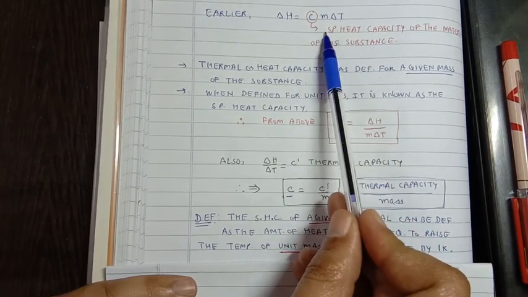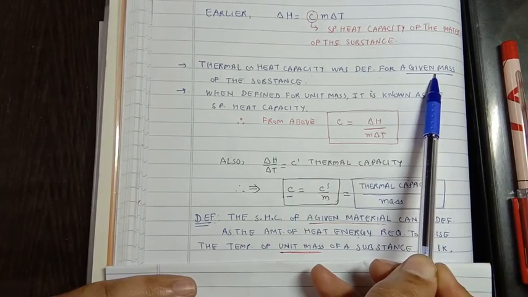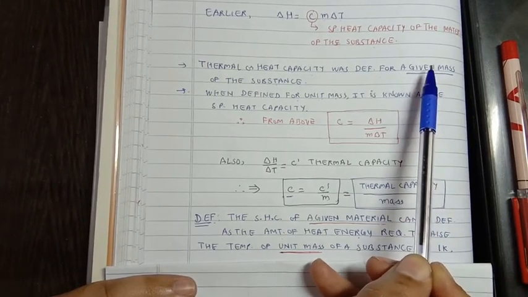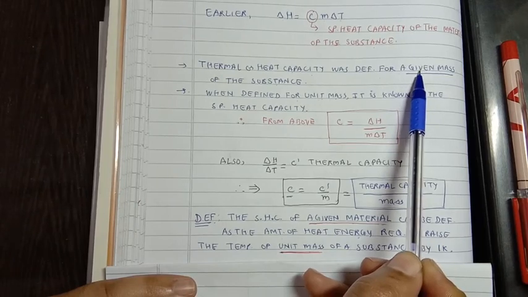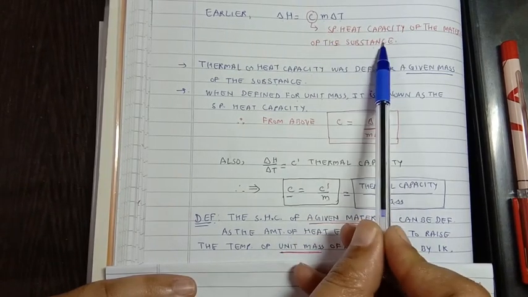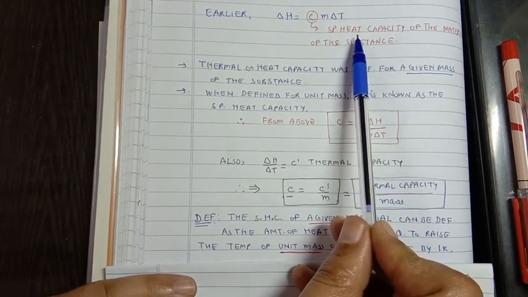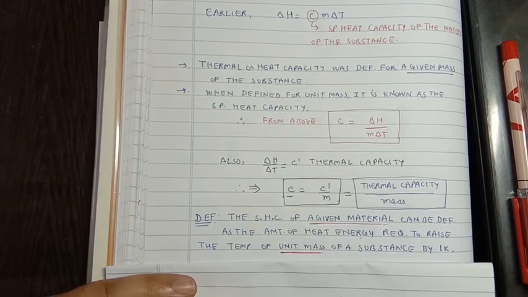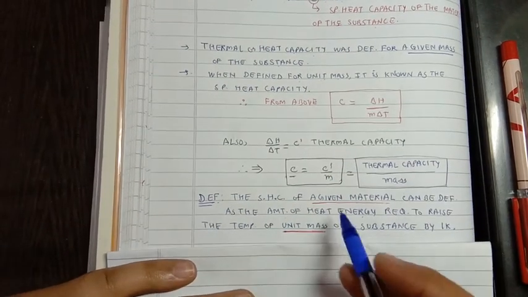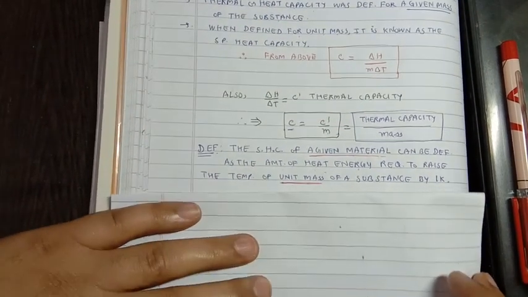The word specific is added because in heat capacity the mass value was not fixed, it was a variable quantity, but when we fix the mass of the body equal to 1 unit, 1 gram or 1 kilogram, we call it the specific heat capacity. That means heat capacity defined for the specific mass. How much? That is equal to the unit mass of the substance. Again, the underlined things must be present inside the definition.